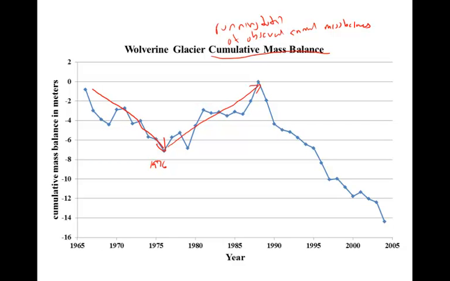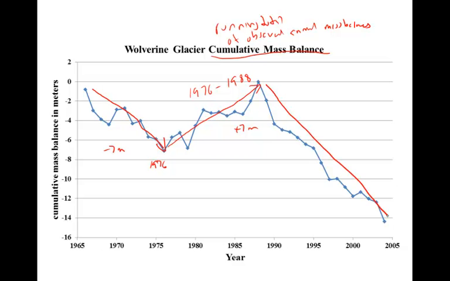In other words, the glacier is thickening over the time period 1976 to 1988, because most of those years have a positive mass balance. Prior to 1976, most years were negative. The glacier lost about 7 meters of thickness. It then regained that thickness during the period of mostly positive mass balance from 1976 to 1988.